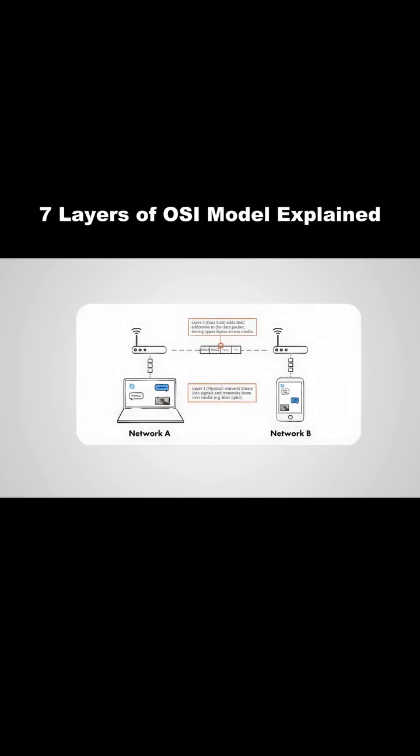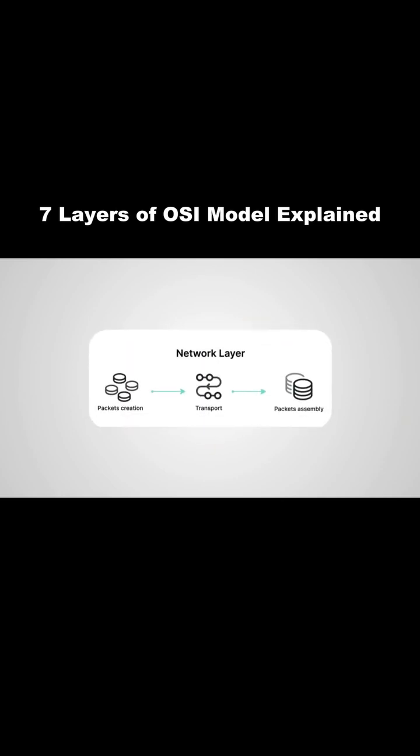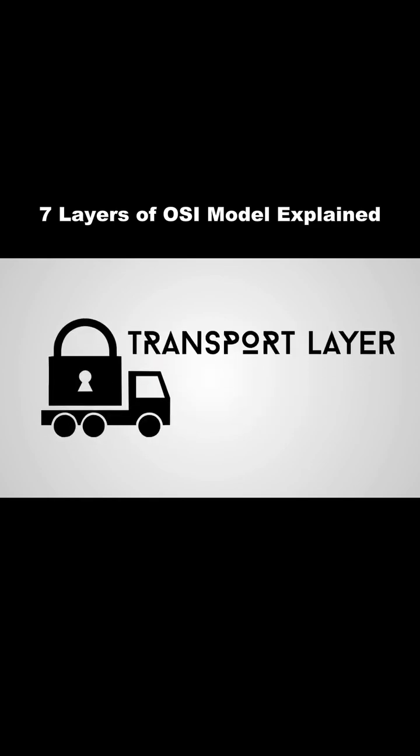Routers operate here and analyze these addresses to decide where each packet should travel next. Whether data is traveling across a city or across the world, the network layer ensures it moves through the correct route. In simple terms, it acts like a navigation system for the Internet, guiding data through multiple networks until it reaches the right location. Transport layer.